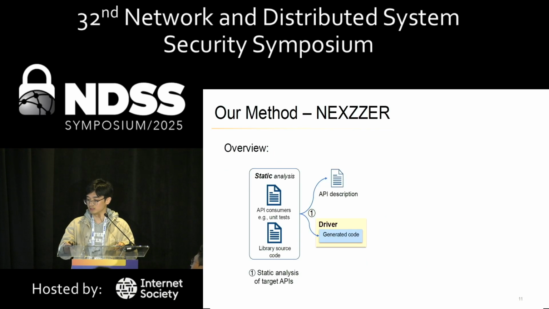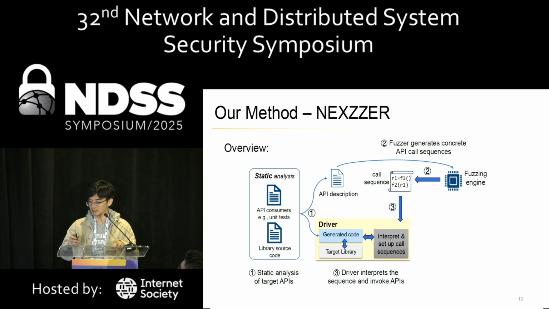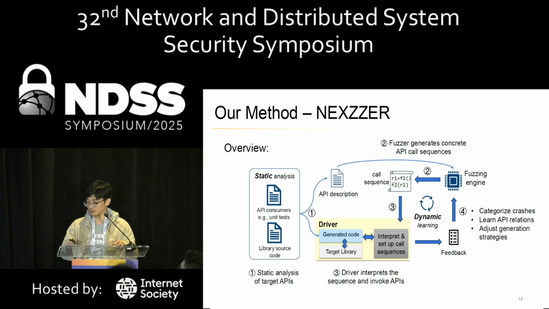The overview of our method includes 4 steps. First, Nexer performs static analysis on API consumers, or in another name, library unit tests, and also library source code, to generate API descriptions and synthesize code to compose the fuzzing driver. Secondly, the fuzzer can directly generate concrete API call sequences, which are later interpreted and executed by the driver. And in the last step, the driver collects execution feedback for the fuzzing engine to categorize crashes and also learn API relations to adjust its generation strategies during the fuzzing.